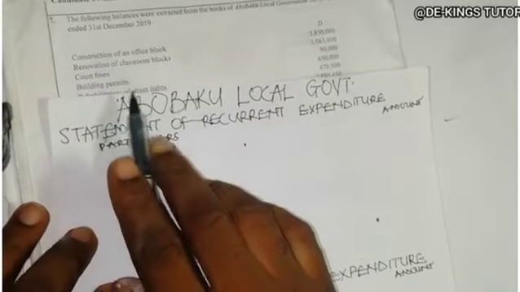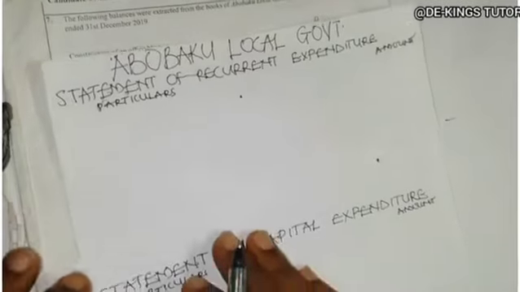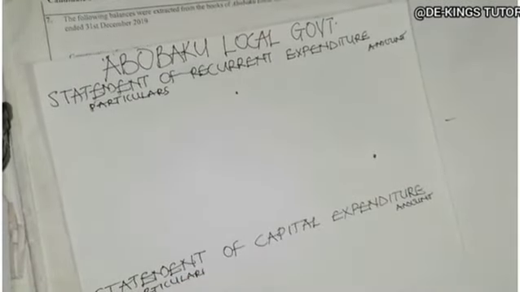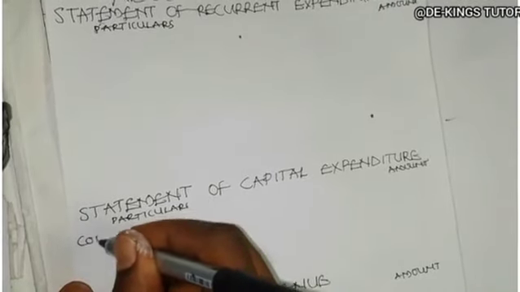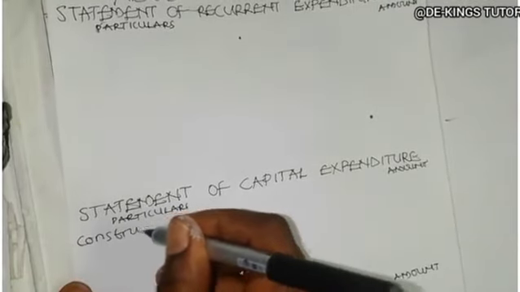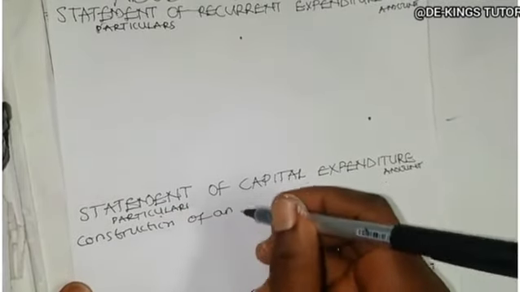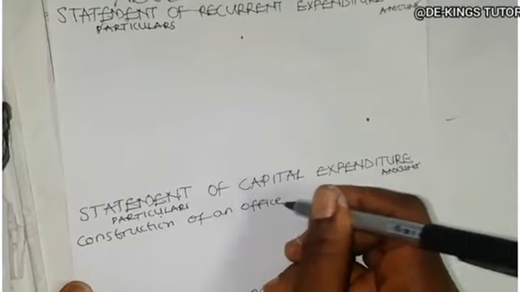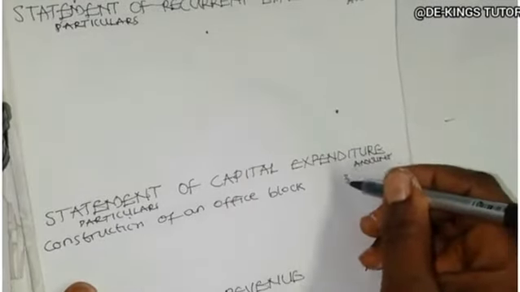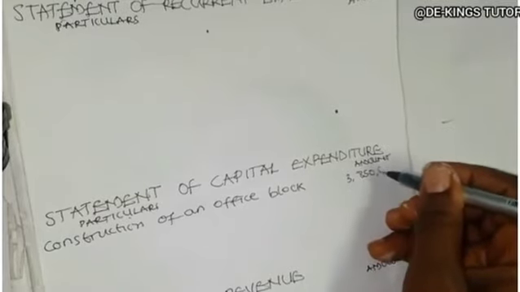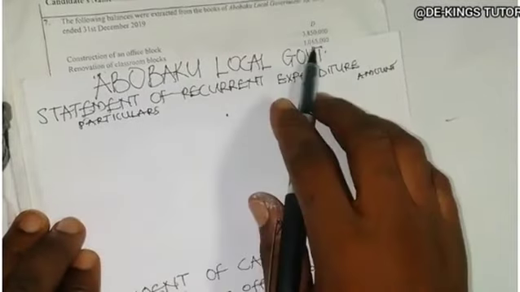Now the first one from the question here, it said construction of an office block. Now construction of an office block is done once in a while, so it is a capital expenditure. So it will be recorded here. Have construction of an office block, 3,850,000. Okay, the next one is renovation of classroom block.